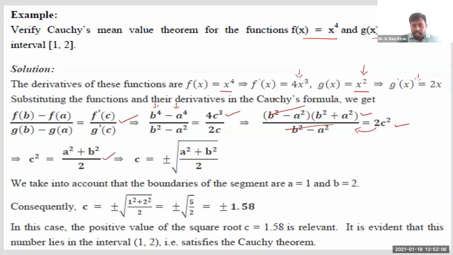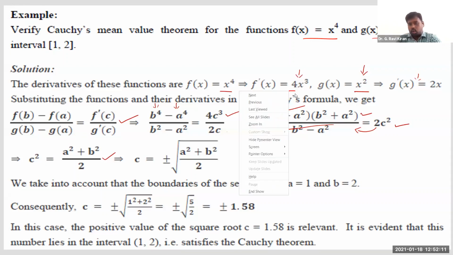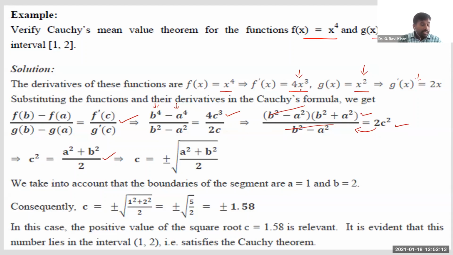And if you differentiate them, the derivative of x power 4 is 4x cube, which is also a polynomial expression, so it exists for all values of x. And when you differentiate g of x, the derivative of x square is 2x.